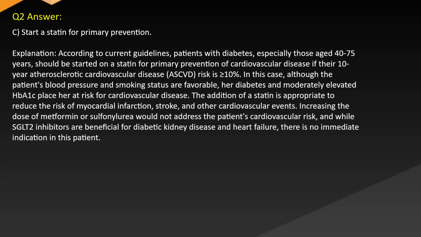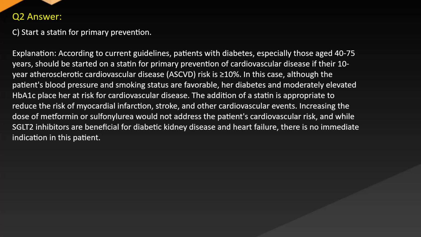Explanation. According to current guidelines, patients with diabetes, especially those aged 40 to 75 years, should be started on a statin for primary prevention of cardiovascular disease if their 10-year atherosclerotic cardiovascular disease risk is 10% or more. In this case, although the patient's blood pressure and smoking status are favorable, her diabetes and elevated HbA1c place her at risk for cardiovascular disease.